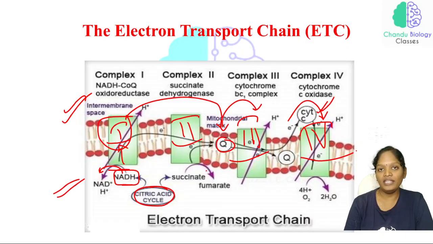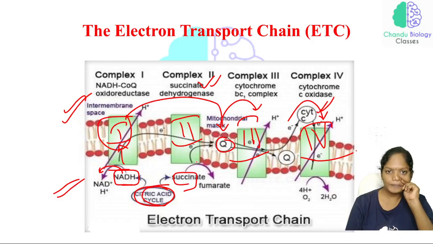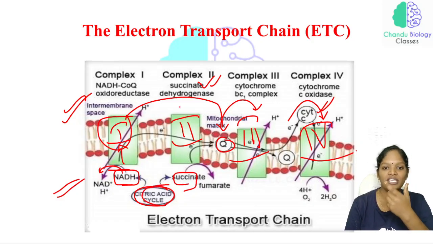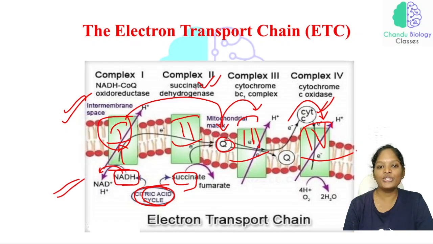And the second complex is the succinate dehydrogenase complex. The succinate molecule is also from the citric acid cycle. That is the succinate dehydrogenase enzyme, that is complex 2. Here, whenever succinate is converted into fumarate, FADH₂ will be produced.